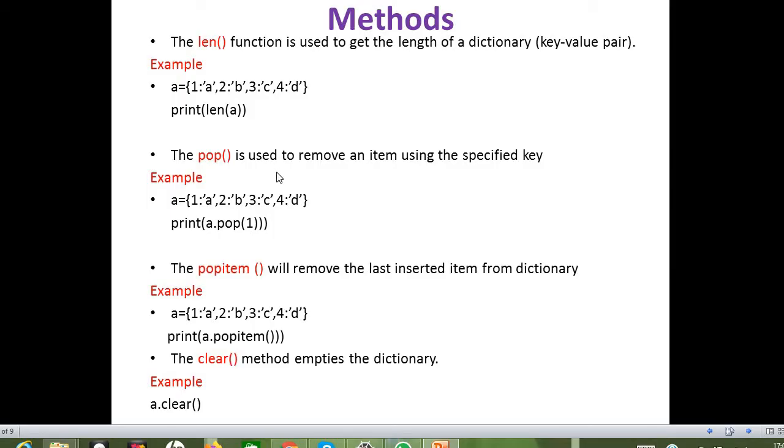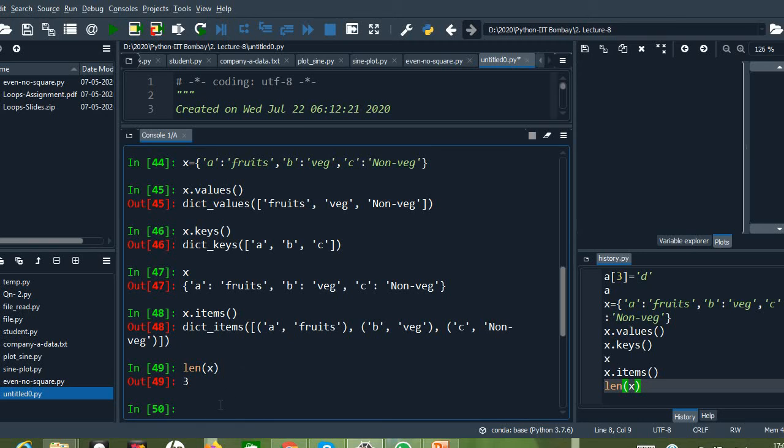Okay. So the next method is, already we have discussed delete method, right? So the delete method removes an item from the dictionary. But apart from that, we can go for pop method also. So the pop method will remove an item which we are specifying, right? So here dictionary name dot pop of, we need to specify the key which we are going to delete. Let us see here, x dot pop of, let me delete C.